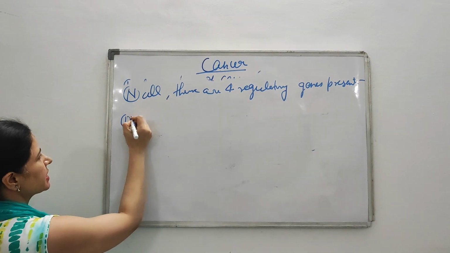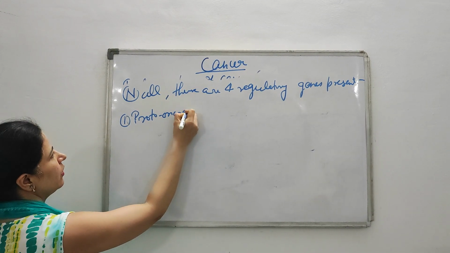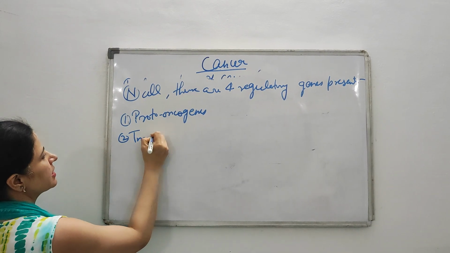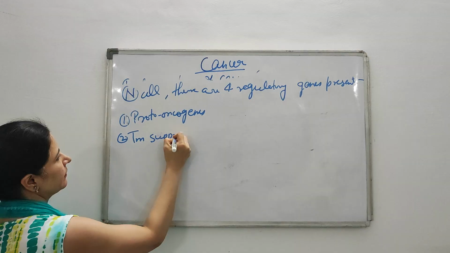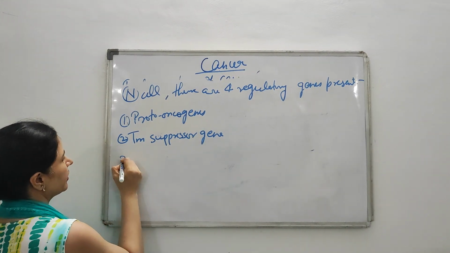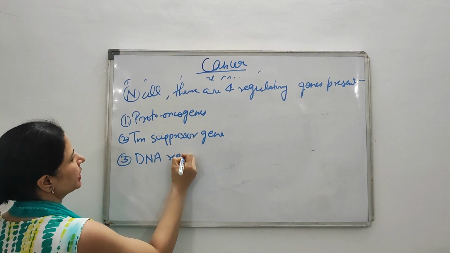What are those genes? First is proto-oncogenes. Second is the tumor suppressor gene. Third is the DNA repair gene.